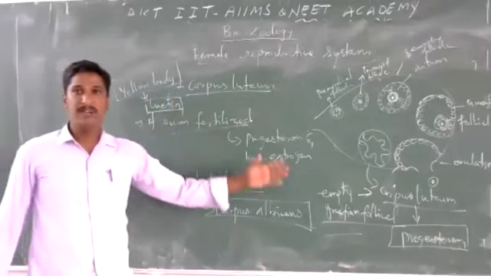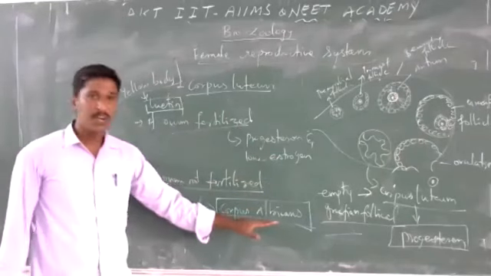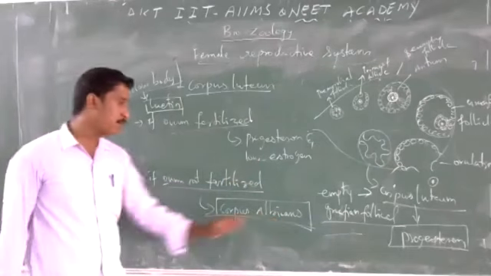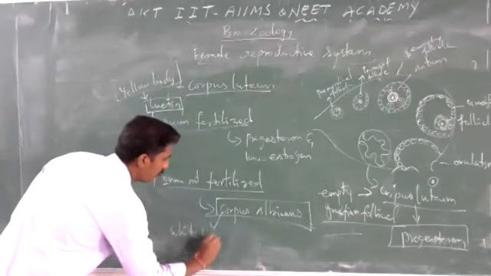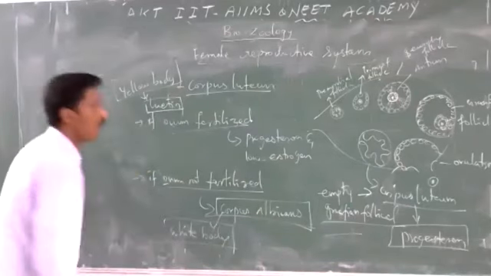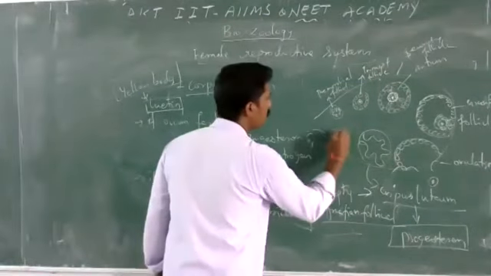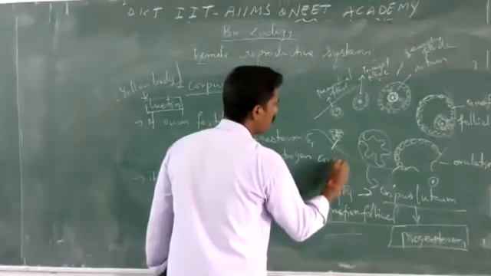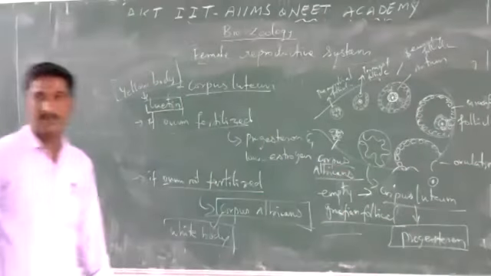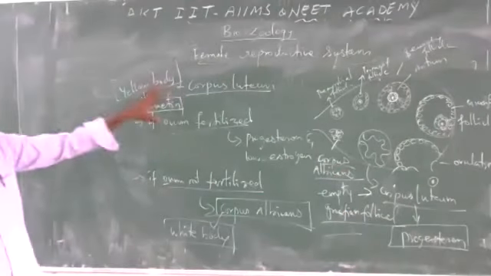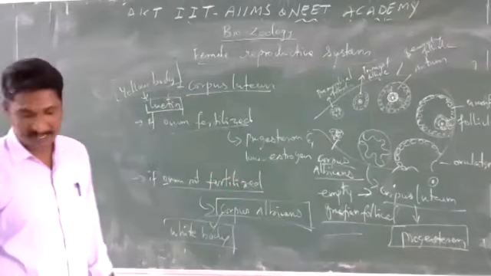At the end of the menstrual cycle, if the ovum is not fertilized, it becomes corpus albicans. It becomes colorless white, so it is called the white body. It is a scar tissue. So this is the structure of the ovary, external and internal.